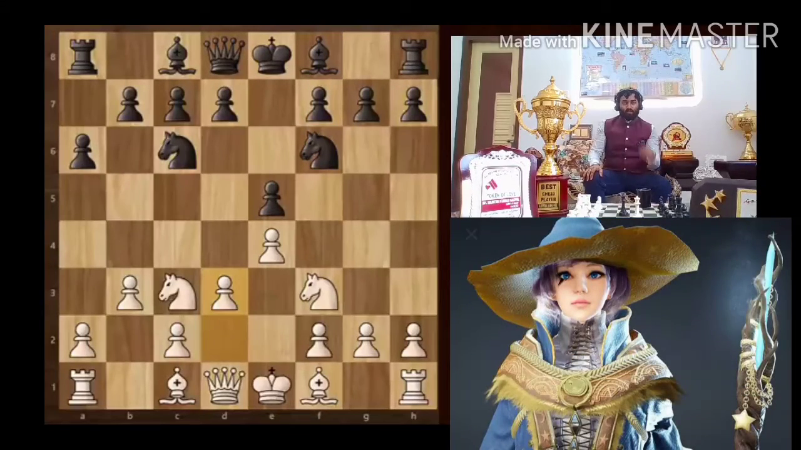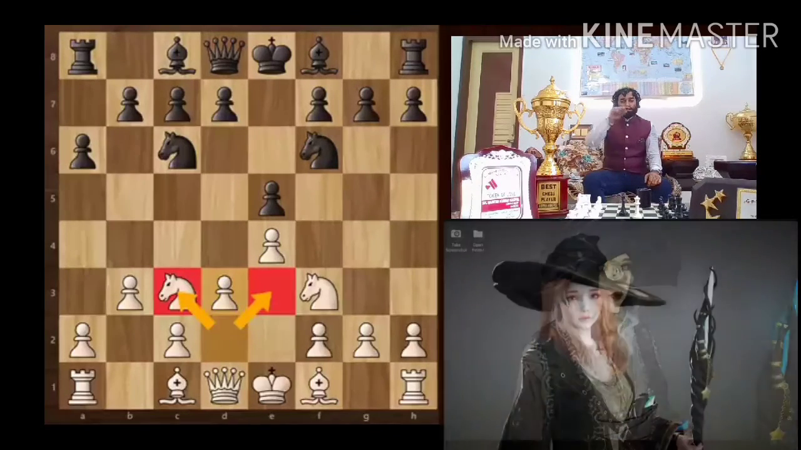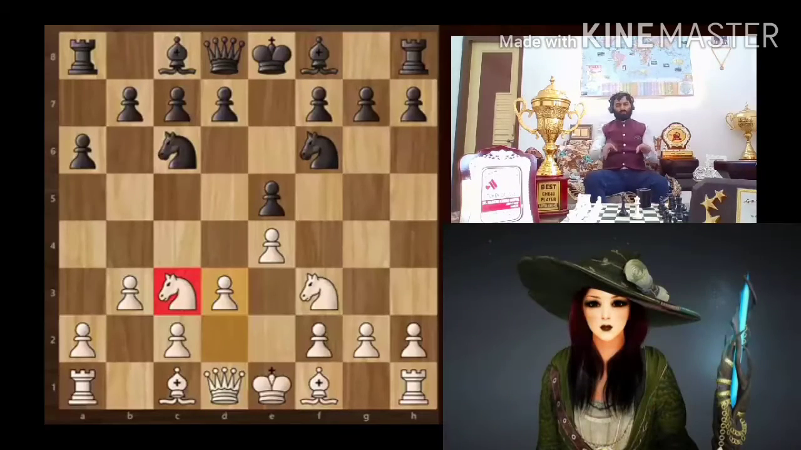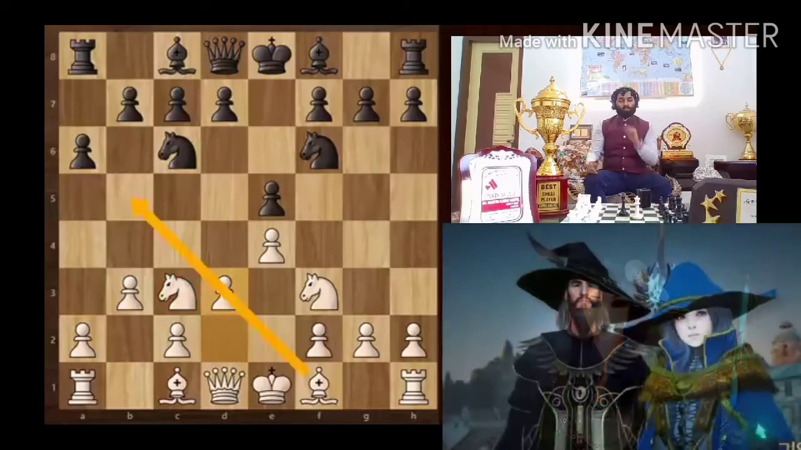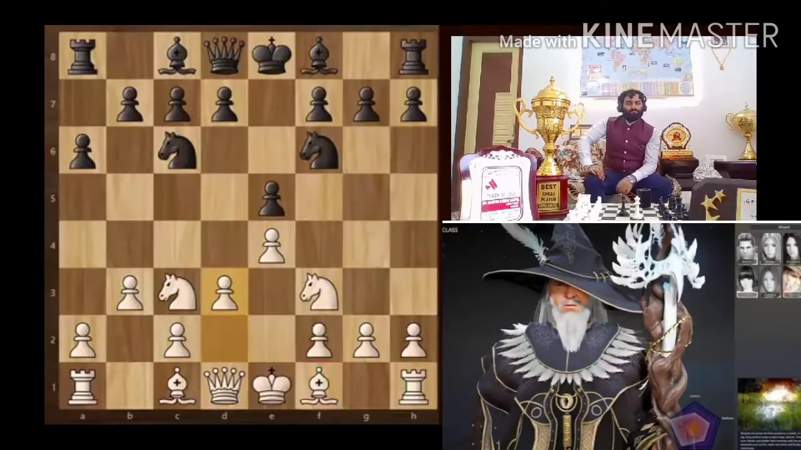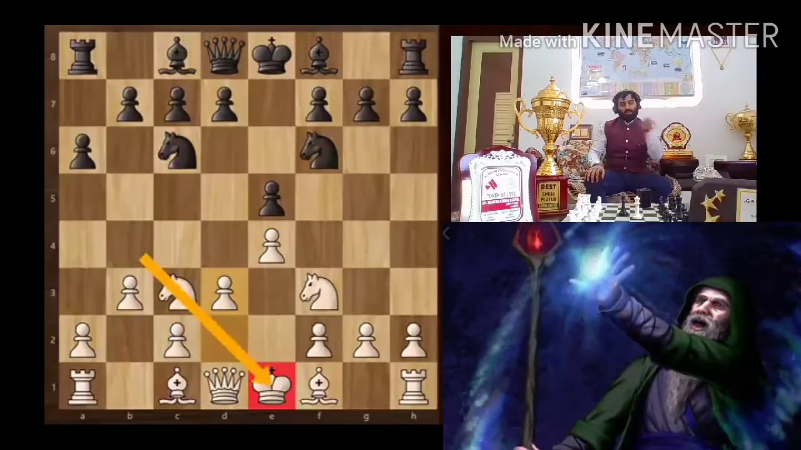The obvious one is that you will lose control over these two squares, c3 and e3. Also, this knight becomes undefended, which makes it vulnerable to attack. Plus, this diagonal is also getting blocked, which will make this bishop less effective. And you can also say that your king is getting slightly exposed, which makes it a candidate for potential checks and pins on this diagonal.